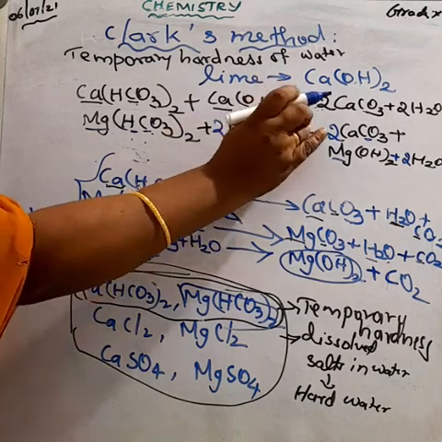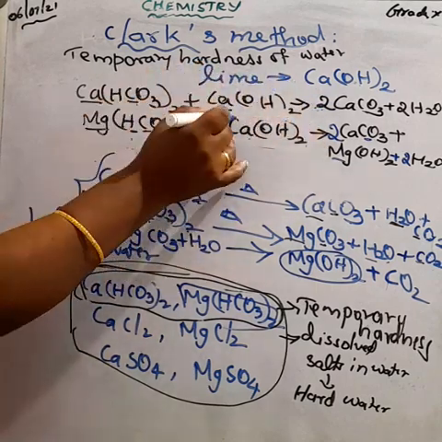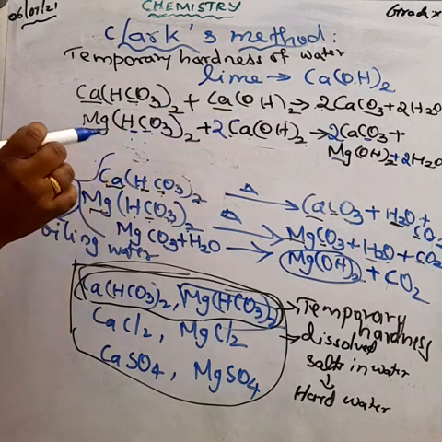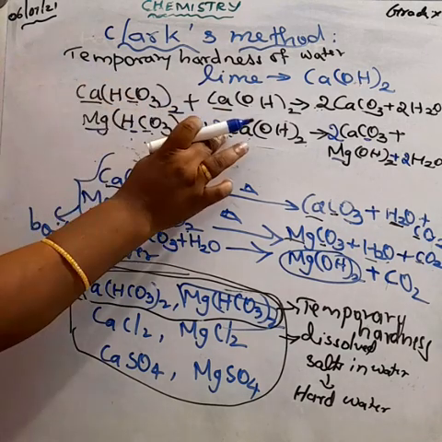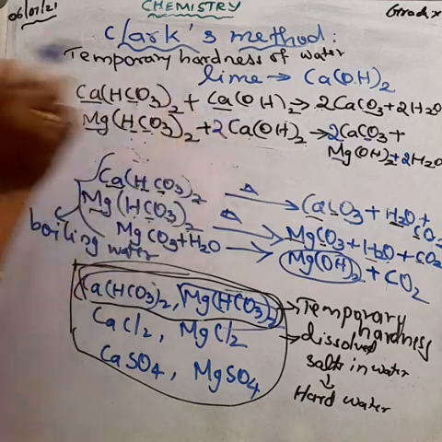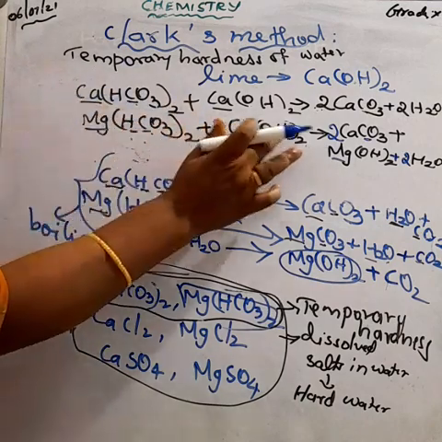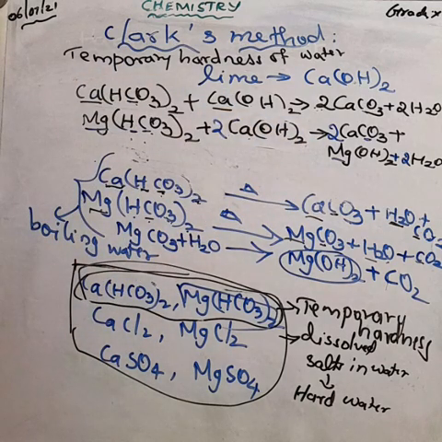Now we have to balance the oxygen also, because we added 2 molecules of calcium hydroxide, so we have to balance the hydrogen and oxygen also.